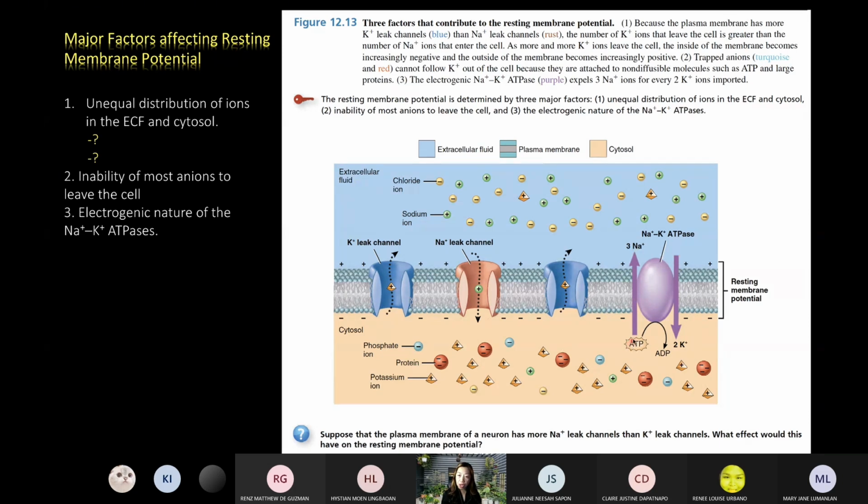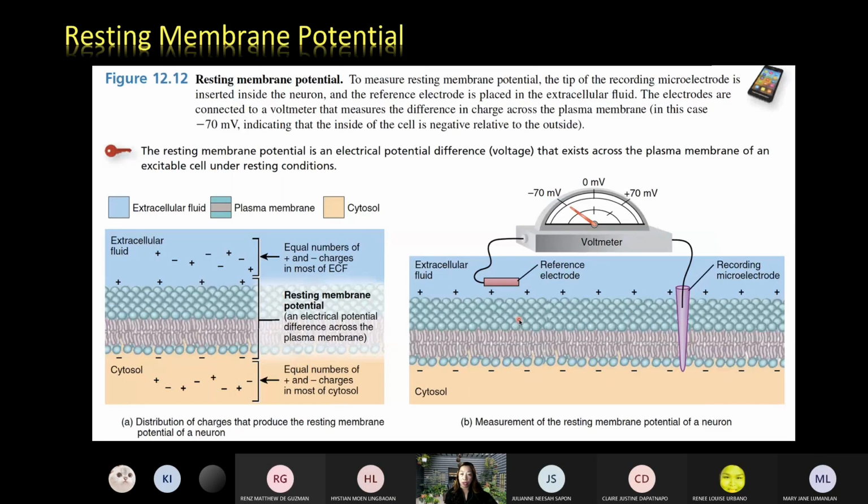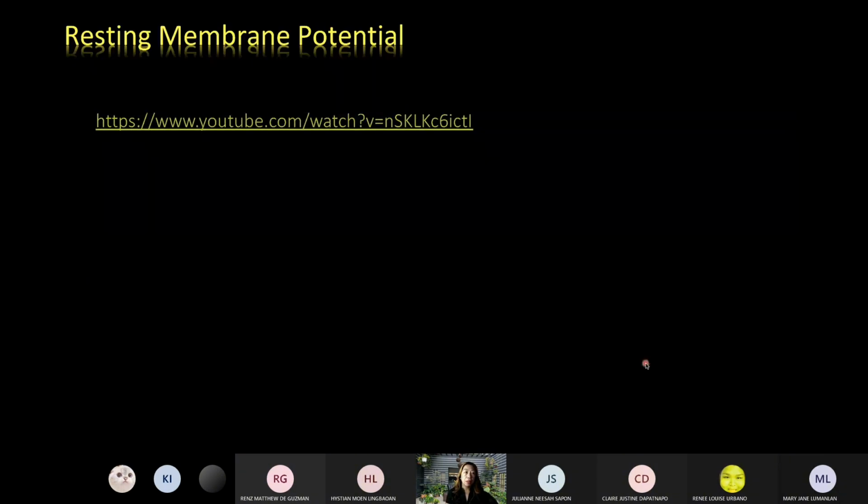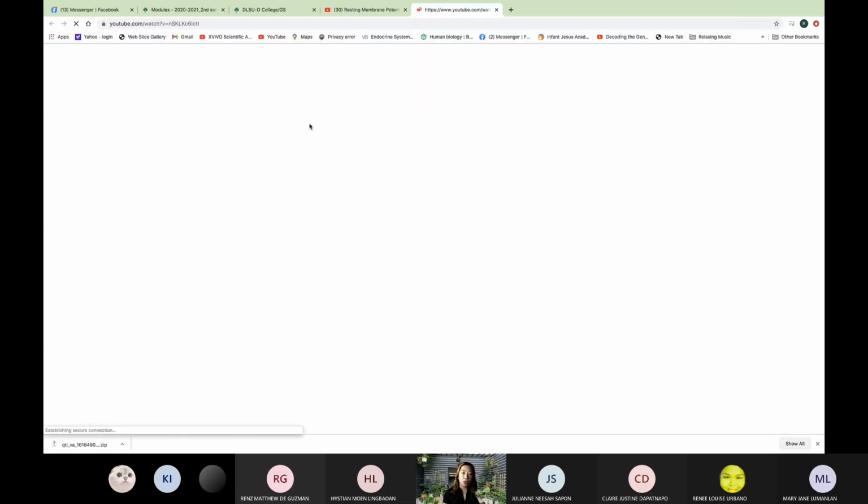So it means more positive ions, or more cations, are exported than cations imported, again contributing to the negative charge of the membrane. That's why the resting membrane potential is again pegged at negative 70 millivolts. In order to explain that further, let's try to see a YouTube video.